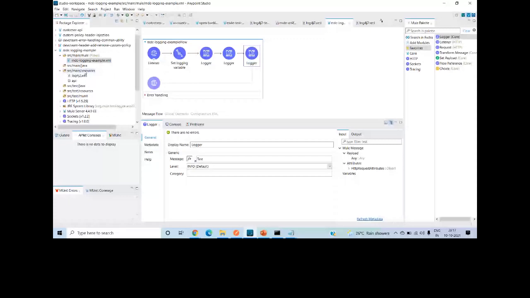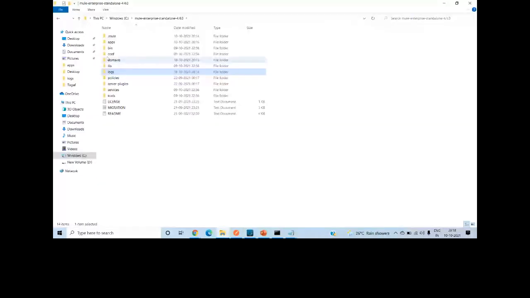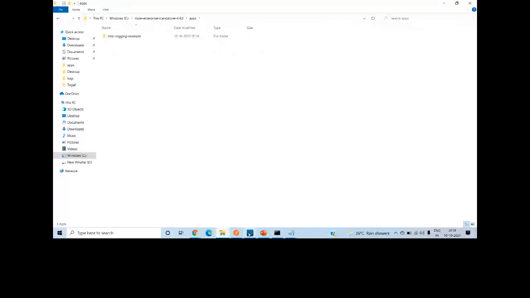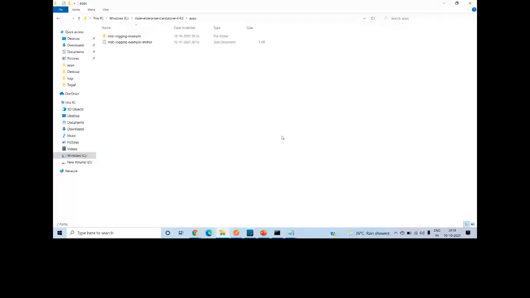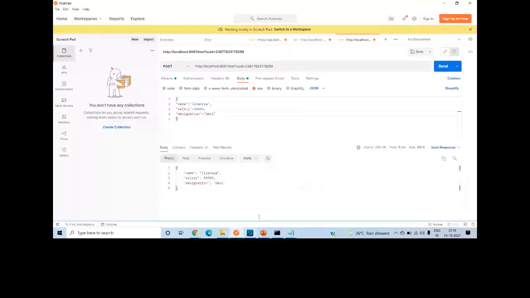Okay. So let me show you. I think this will clear the doubts more. You can go to application. I will deploy it. You can see it in Anypoint Studio. So for that you have to enable the console appender here. Right now I am using file appender. That's why. Okay. So application is deployed. Let me send one request with a 25 UID. I will put 28.9. Let me send the second request.